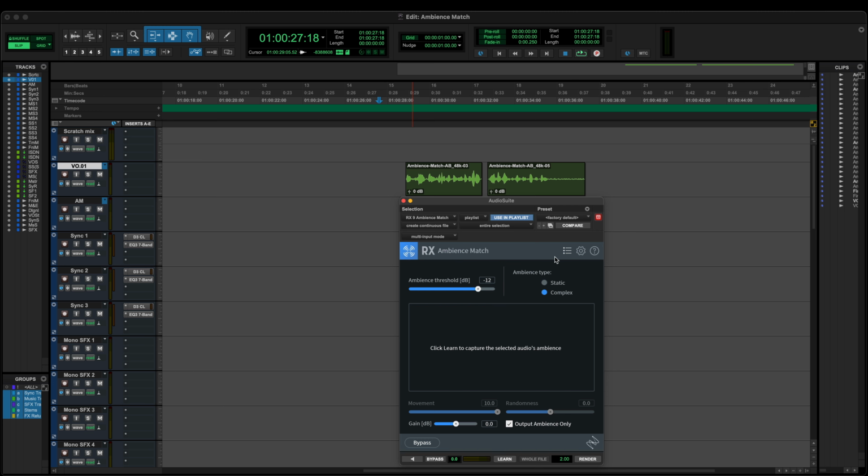To generate ambience, you'll need to capture some first. For the Learning Pass, a sequence of ambience without any dialogue in it will be optimal. But if you aren't able to find ambience only, you can learn the ambience from a sequence of dialogue and then use the tools within the updated Ambience Match interface to sample just the ambience and not the speech. Let me show you what I mean.